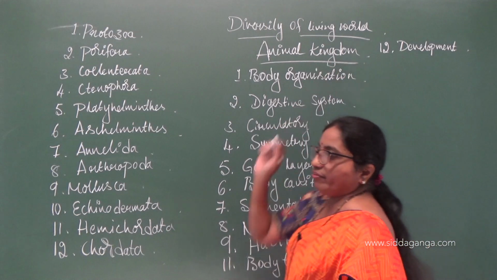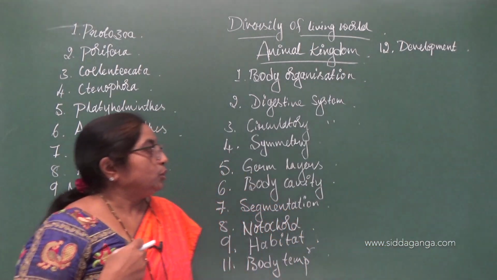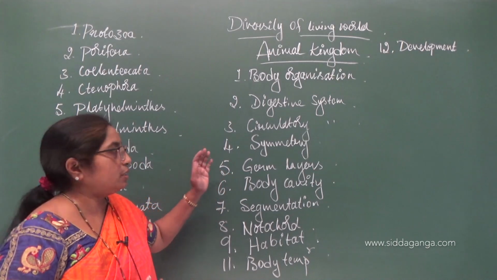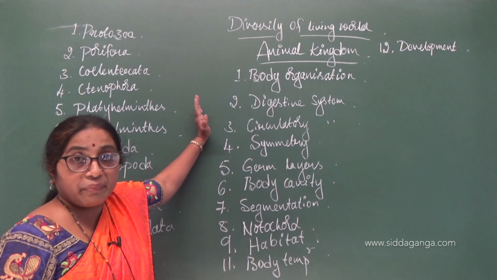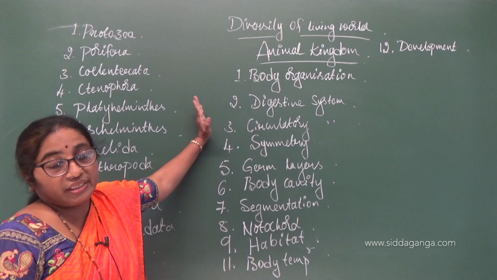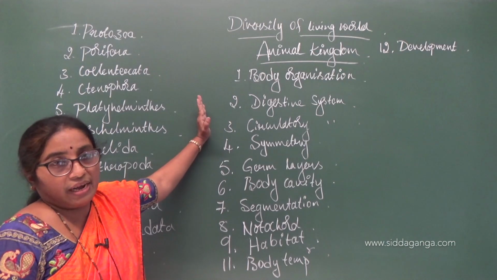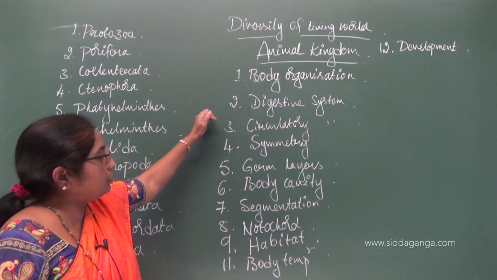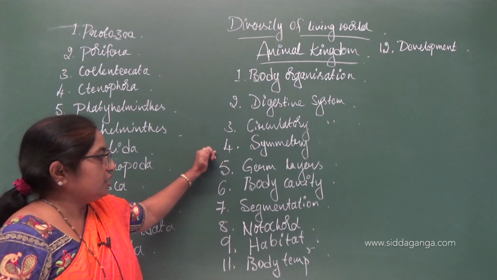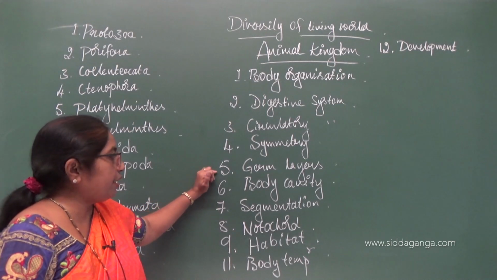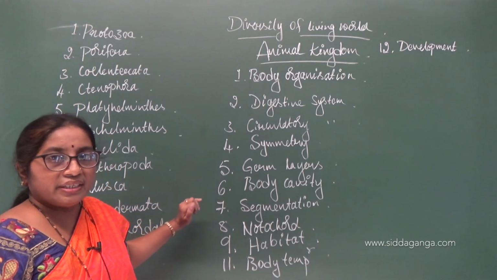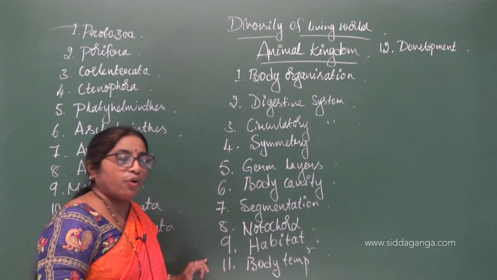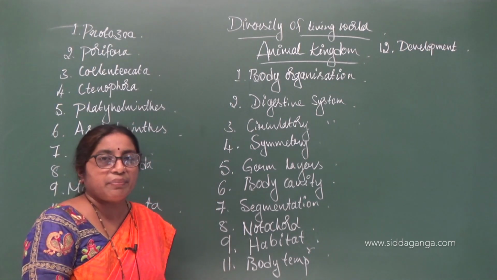Based on their development. So, these are the ones which I am going to discuss to understand the animal kingdom and why it is classified into 12 different phyla, right? So, body organization, digestive system, circulatory system, the symmetry, the germ layers, body cavity, segmentation, notochord, habitat, body temperature and development.